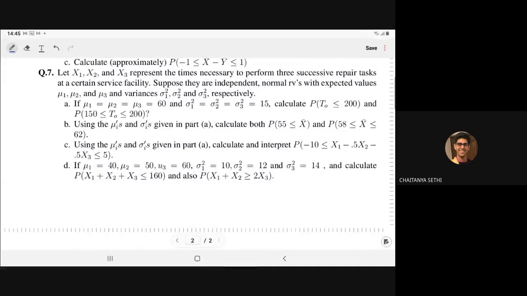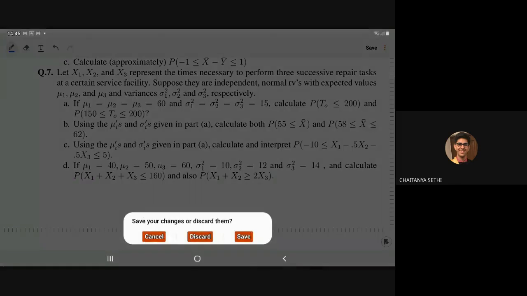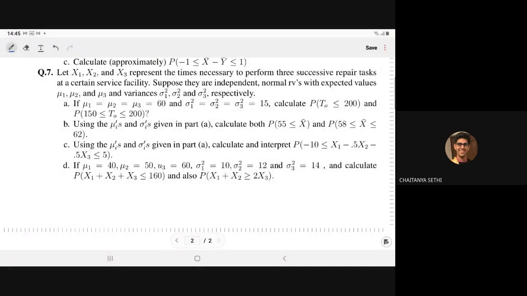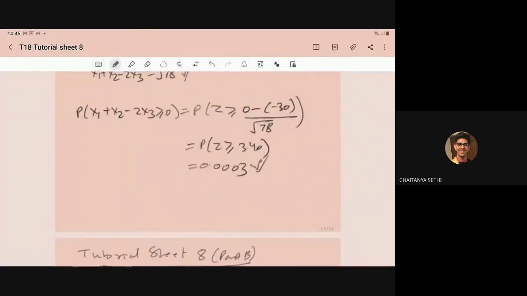For the tutorial sheet 8, we have the second part also. Can you show the last part of this question? Solution. Yes, sir. I wasn't able to see.